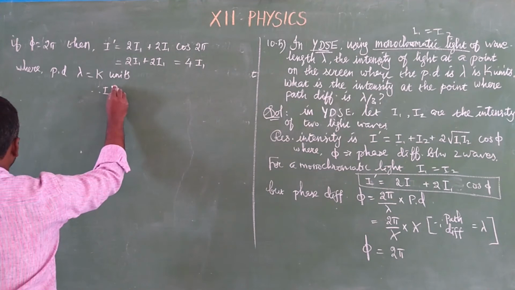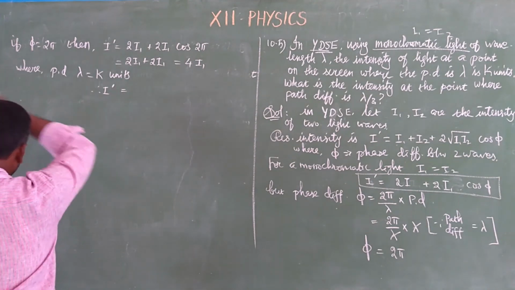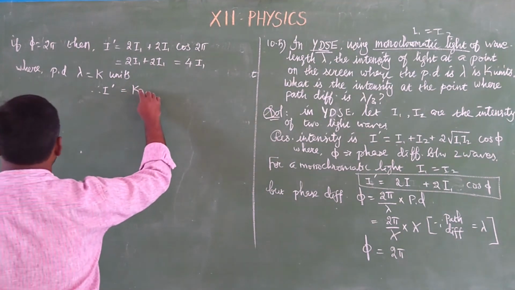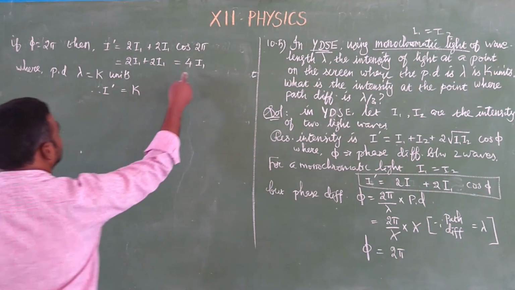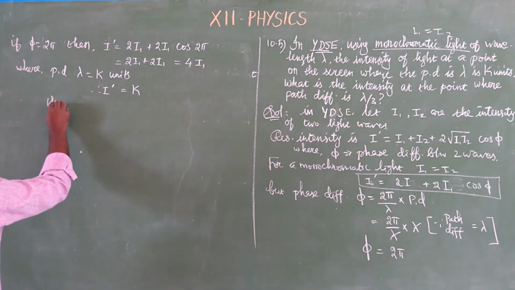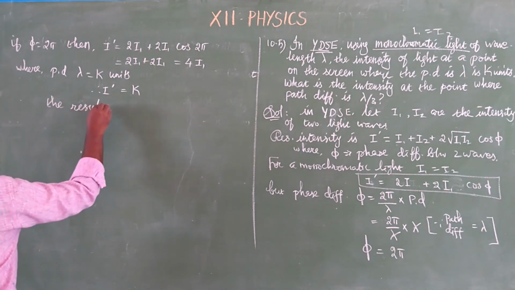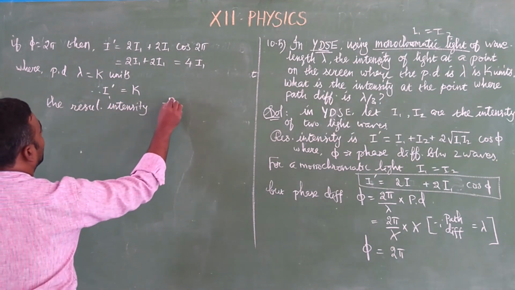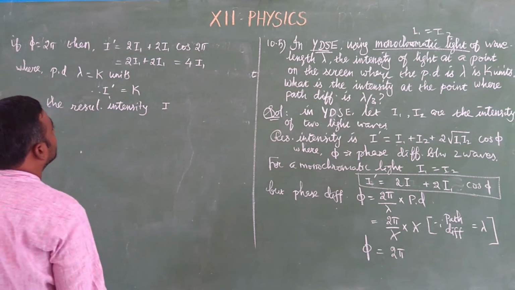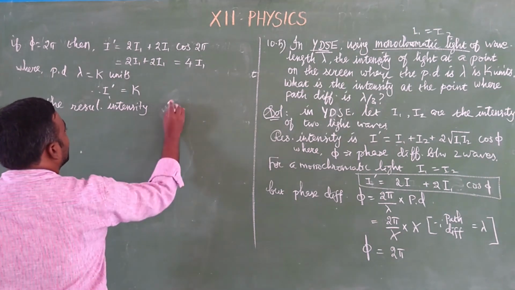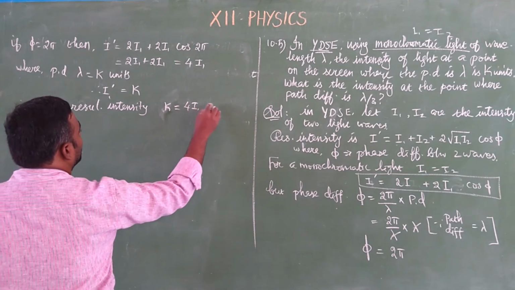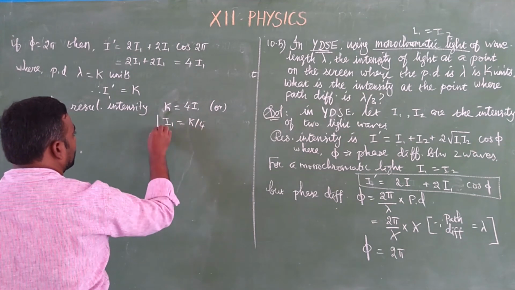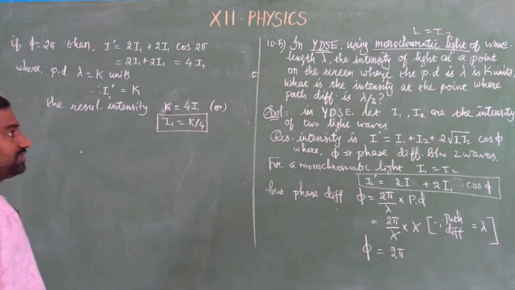I dash is equal to K. Then substitute I dash is equal to K in this. What is the resultant intensity? The resultant intensity I dash, instead of I dash it is K. So K is equal to 4I1, or I1 is equal to K by 4. We found it for one case.